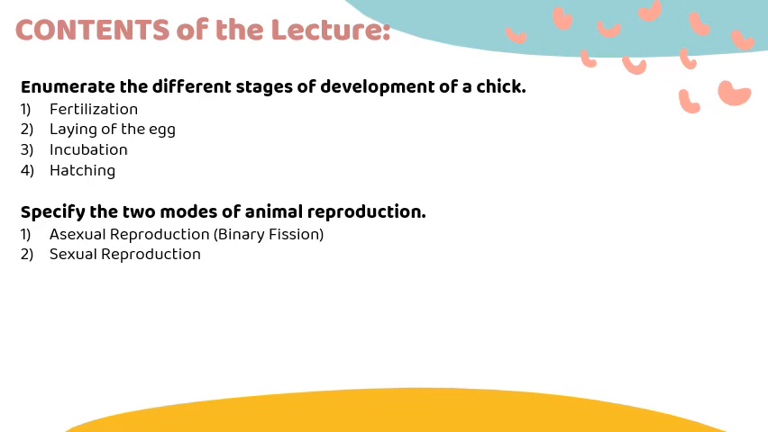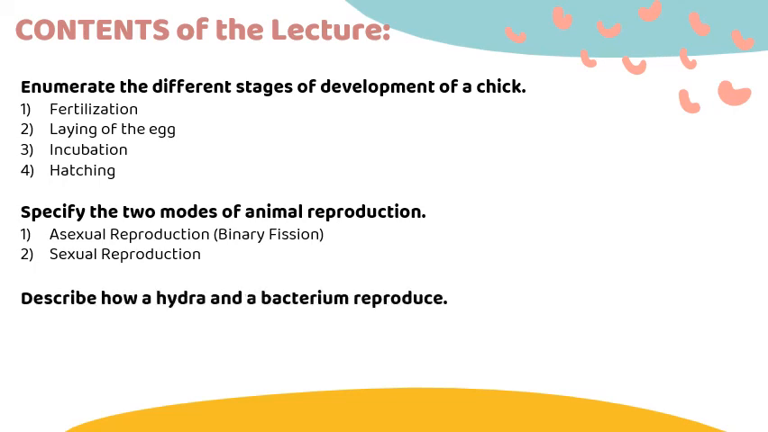What are two modes of animal reproduction? Asexual reproduction and sexual reproduction. How does a bacteria reproduce or a paramecium reproduce? They reproduce asexually. It's one organism that reproduces by itself.